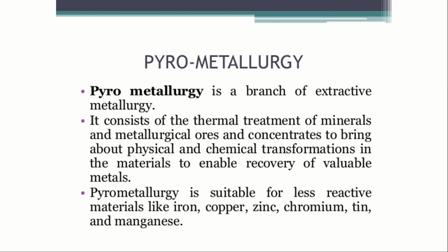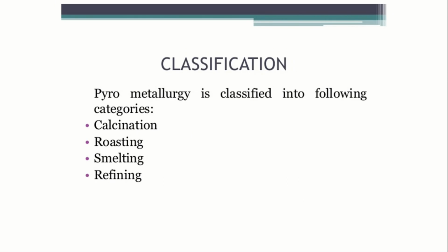For industrialization purposes, pyrometallurgy is used. Pyrometallurgy is suitable for less reactive materials like iron, copper, zinc, chromium, tin and manganese. It is a branch of metallurgy for the extraction of valuable metals. Pyrometallurgy is classified into the following categories: calcination, roasting, smelting and refining. In your 10th standard syllabus, calcination, roasting and refining are there, smelting is not there. So we can avoid smelting in this video.